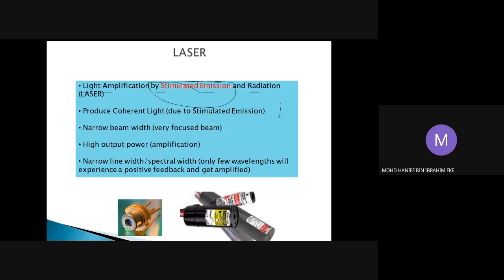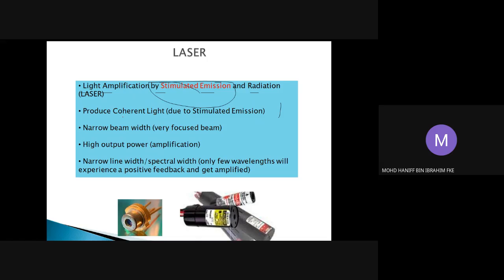The difference between LED and laser, as we learned in lecture 7, is in the production of light. For the LED, the light produced is said to be incoherent.